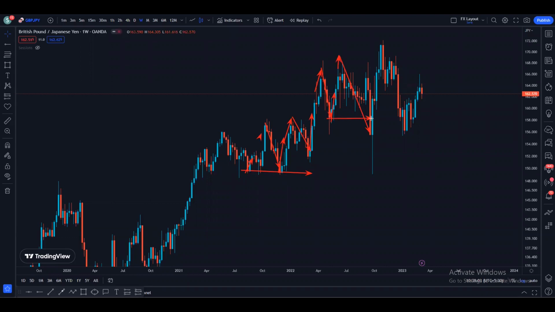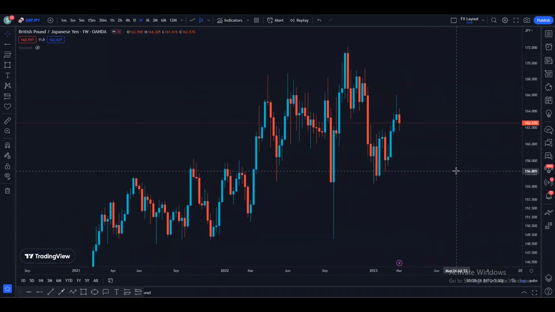So basically we broke the market structure on the weekly time frame, but the next candle closed back into the range, and the move to the downside became a fake out. And then we continue the overall weekly trend. We broke the previous high, so we made a new high. Then we came down, made support, and right now we are coming up to retest the previous high. So basically we are making higher highs and higher lows on the weekly time frame. So we are bullish on the weekly, right?